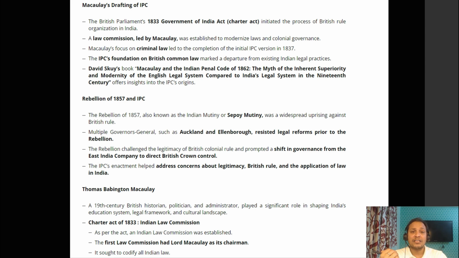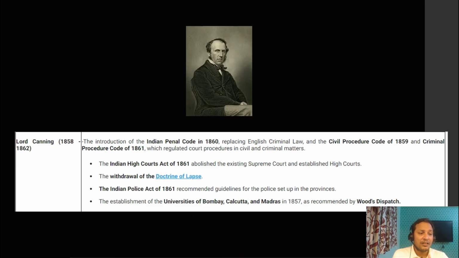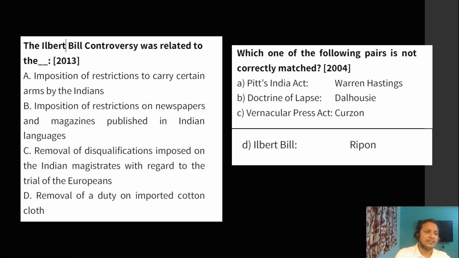They can ask you who was the Governor General. So guys, the answer is Lord Canning was the Governor General. You can get a lot of questions regarding the Ilbert Bill. Let me see some of the questions which have come. You can see here the Ilbert Bill controversy was related to, and the answer is removal of disqualification imposed on Indian magistrates with regard to trial of Europeans. Option C is the answer.